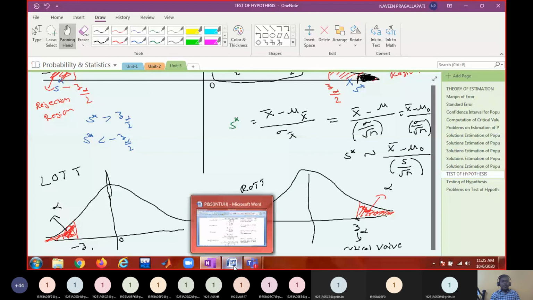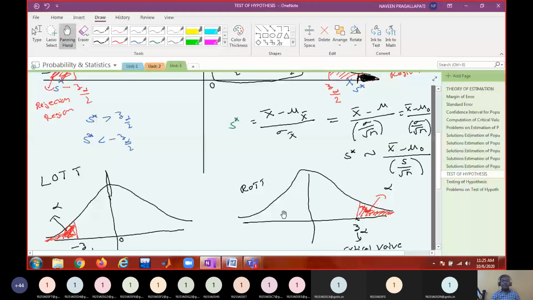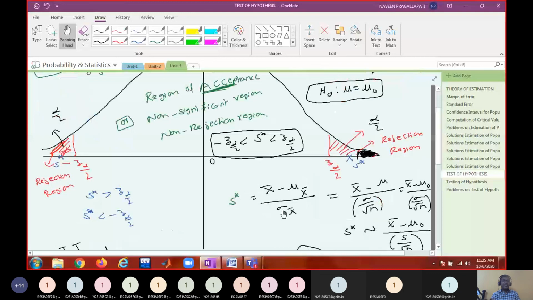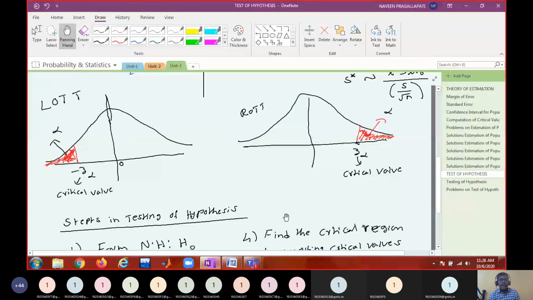So you understood the terminology, right? The different terminology I used now: critical values, rejection region, null hypothesis, alternate hypothesis, type 1 error, type 2 error, producer's risk, consumer's risk, power of test. I'll share the material, go through it, and be ready for tomorrow's class. Any doubts?